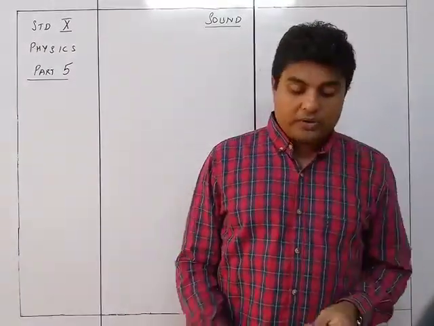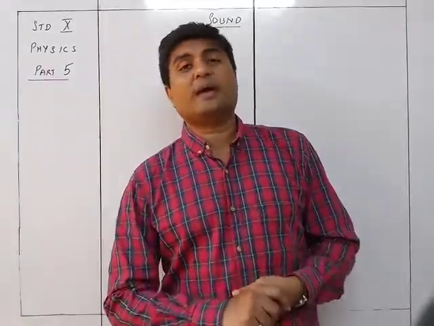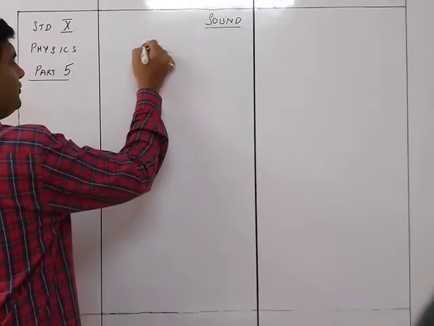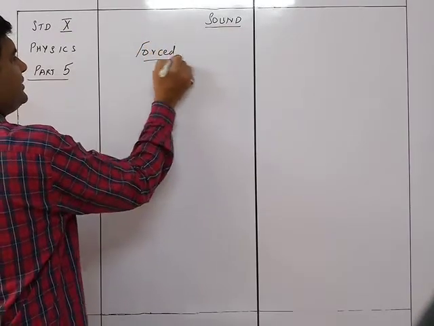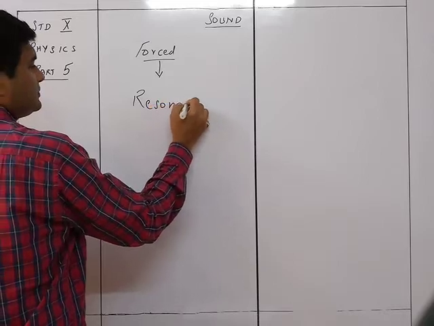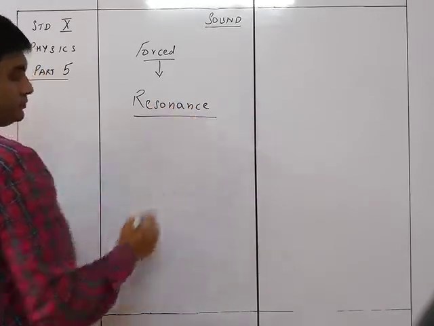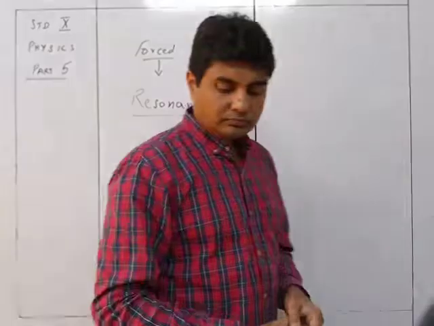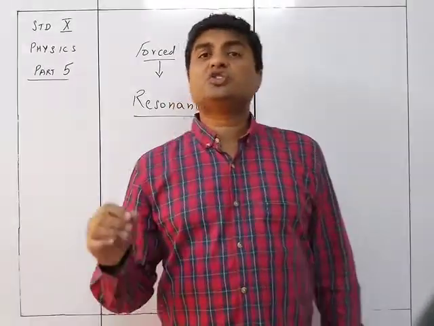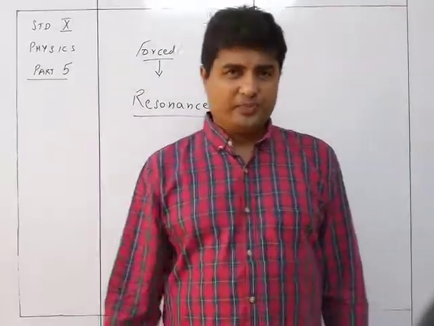We now move on to the next part, which is the most important part of the chapter, called resonance. So we have forced vibration, and inside forced vibration there is a condition which is called resonance. Resonance is a special kind of forced vibration.